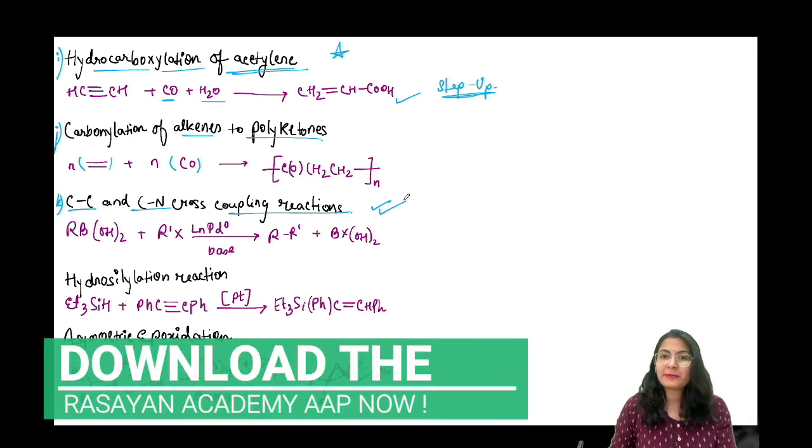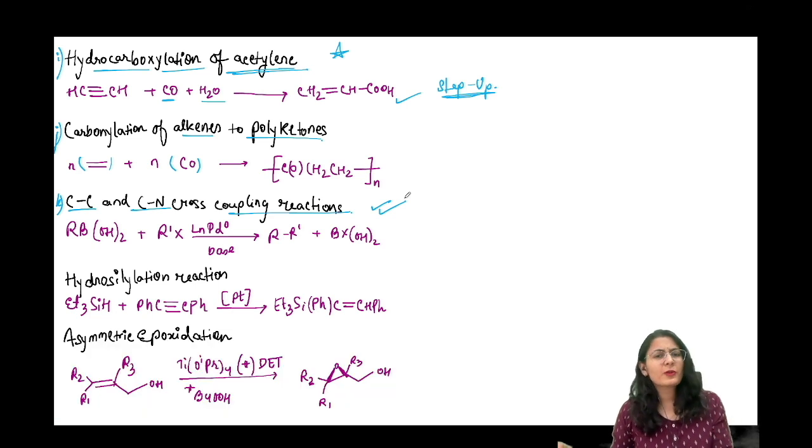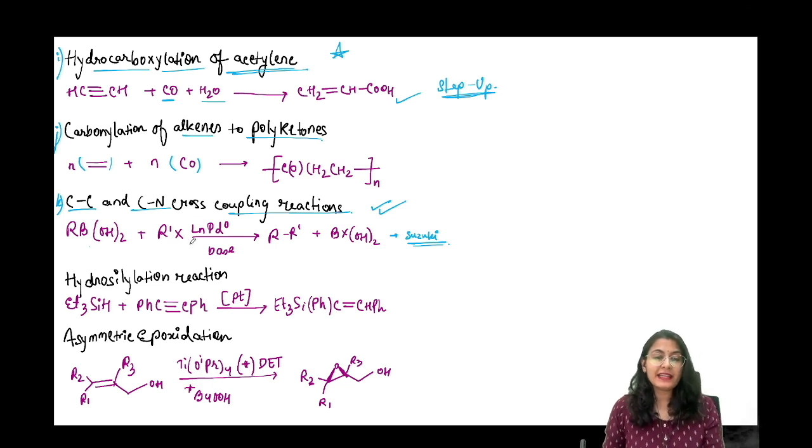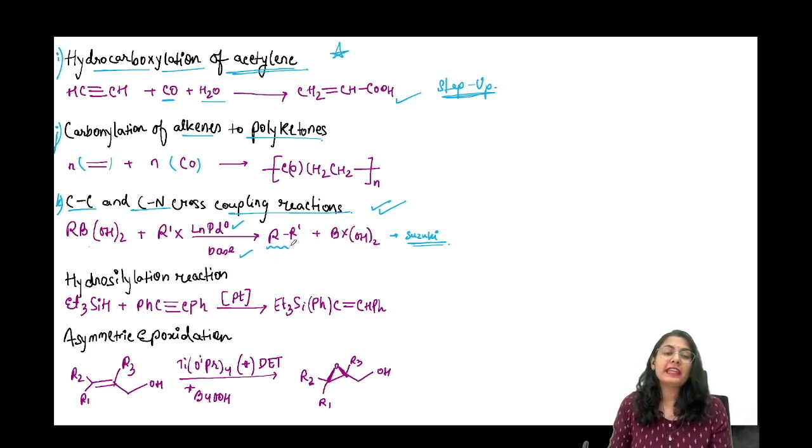ठीक है, ये आपने already basic पता है आपको, Heck reaction, Sonogashira reaction, Suzuki coupling, so many different types of reaction. यहाँ पे मैंने एक Suzuki का example लिया है. Only a simple Suzuki coupling reaction over here. I'm taking an alkyl borane. Okay, so alkyl borane over here reacts with alkyl halide in the presence of palladium and base. Definitely base you have to take. That gives you an alkane bond, a carbon-carbon bond, and